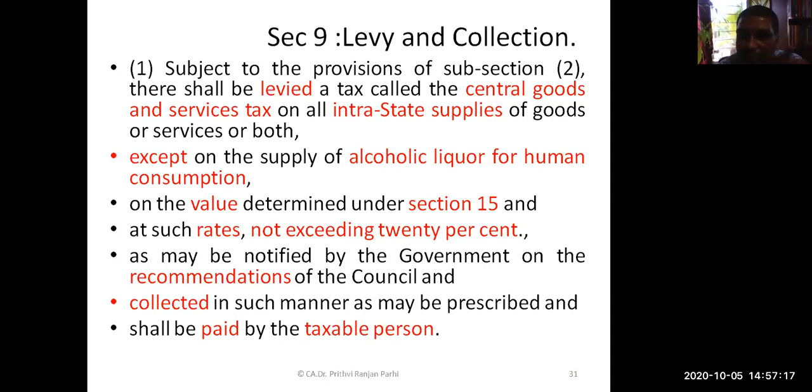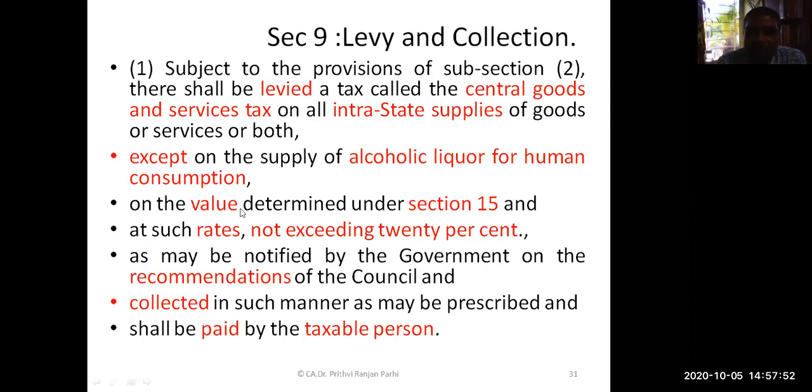One is CGST, and the other one is SGST, right? All intrastate supplies will attract CGST plus SGST. And all interstate supplies will attract IGST. Since we are learning the CGST Act, this Act talks about CGST. It says the central GST will be collected on all intrastate supplies.